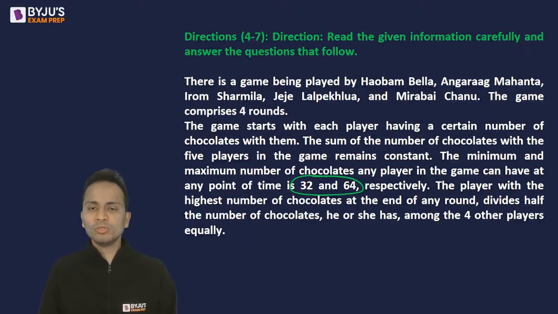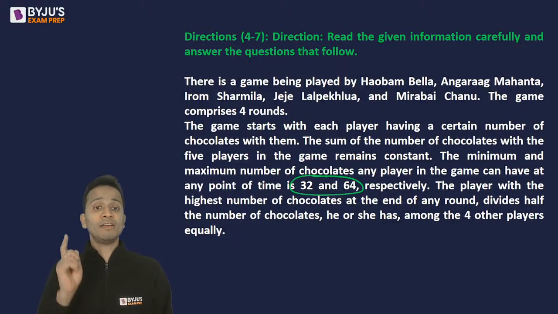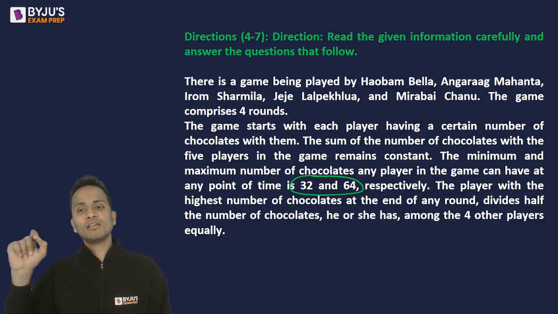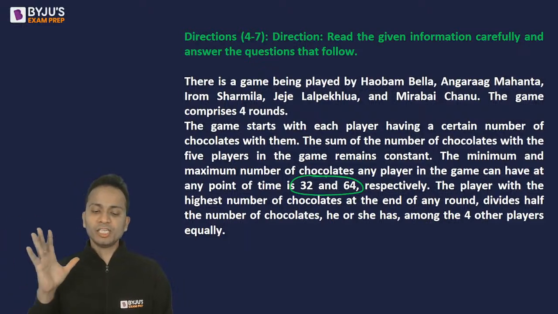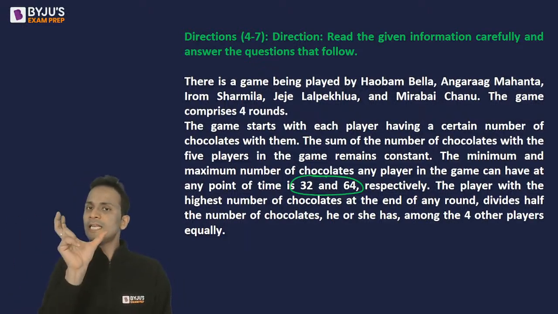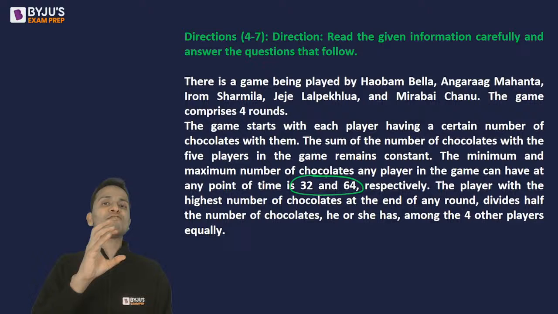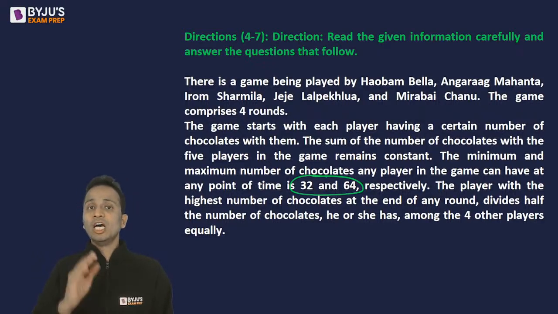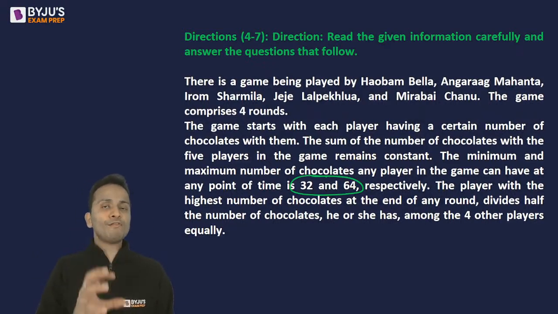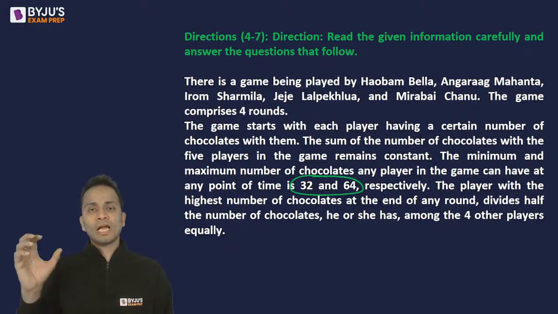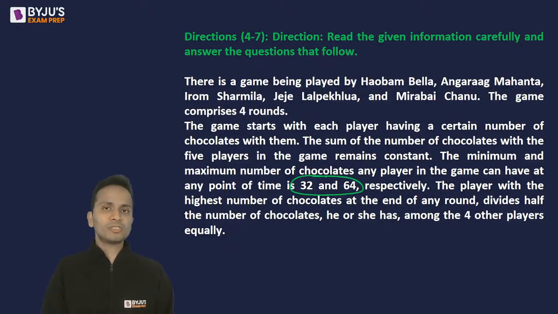And then we'll move on to the next questions, right? The player with the highest number of chocolates at the end of any round divides half the number of chocolates he or she has among the 4 other players equally. So in any round, whosoever will have the maximum number of chocolates will divide half of his chocolates among the other 4 players equally.